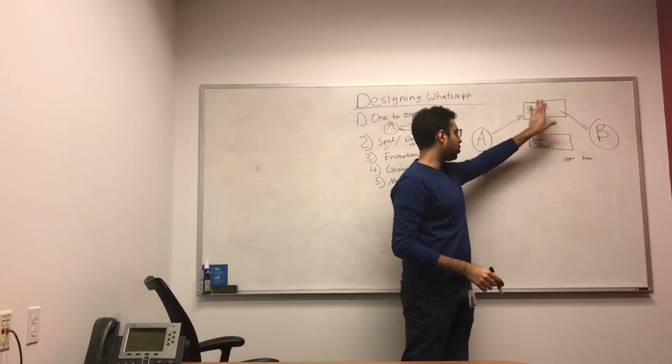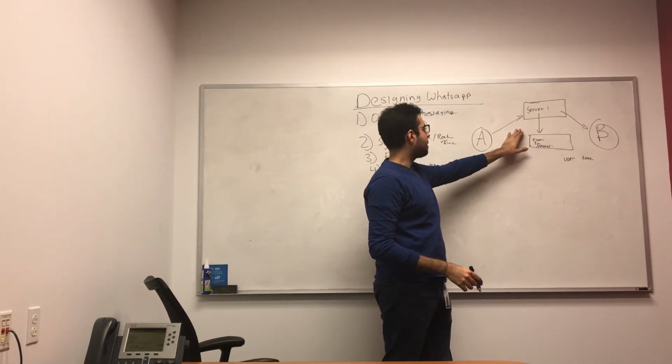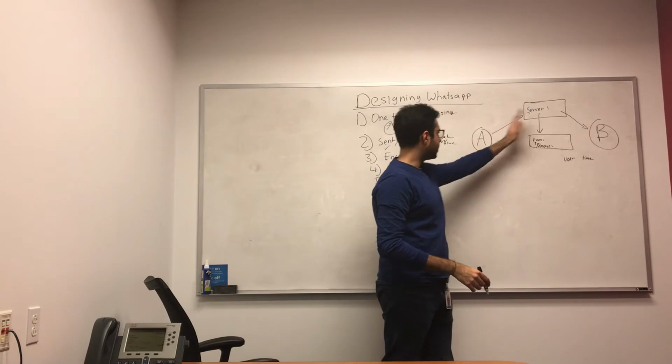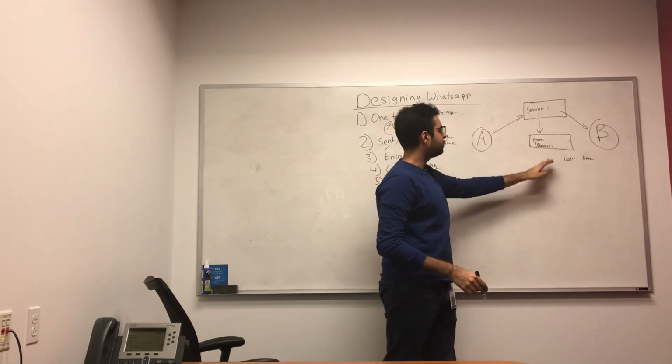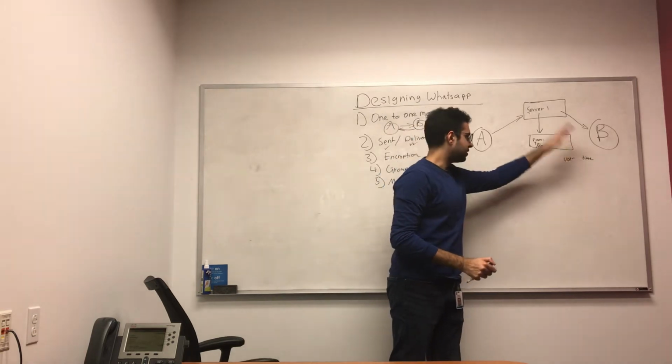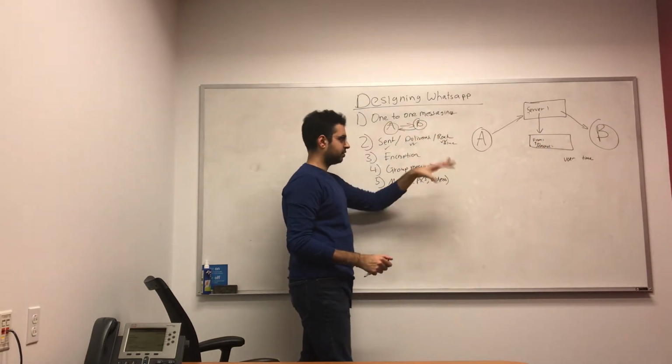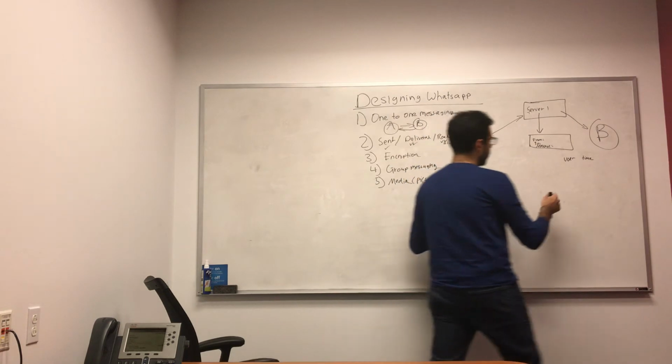So server 1 won't hold the message. A will send the message to server 1. Server 1 will then send the message to B if B is connected to our system.